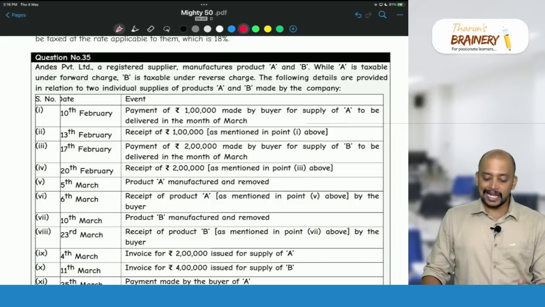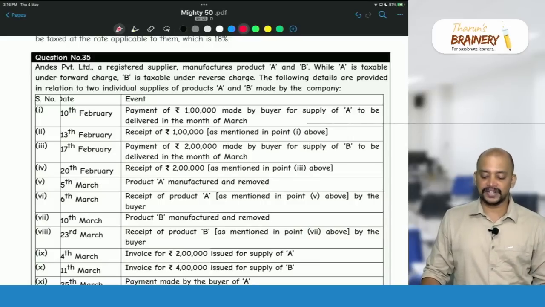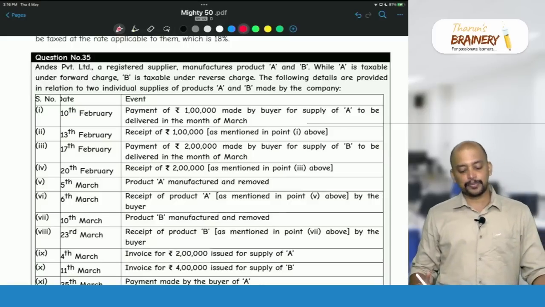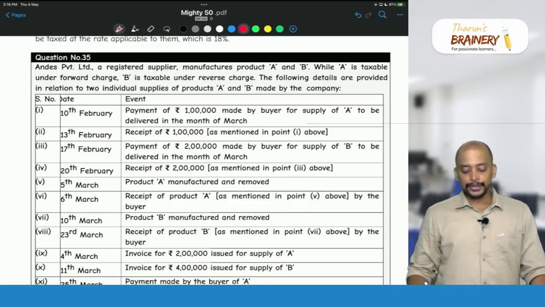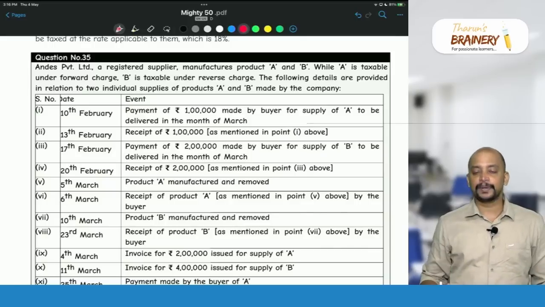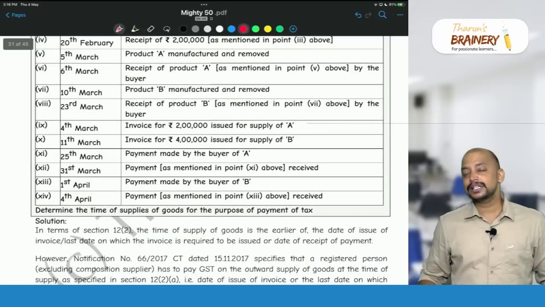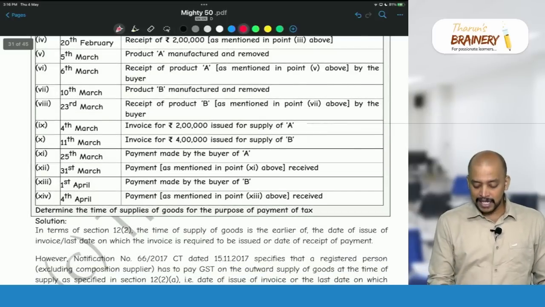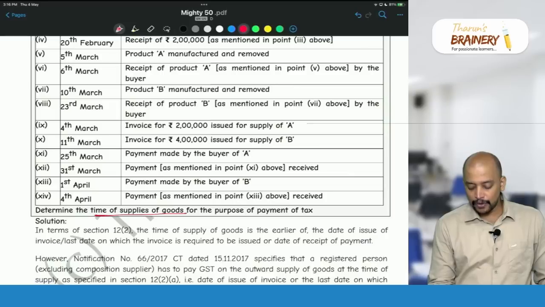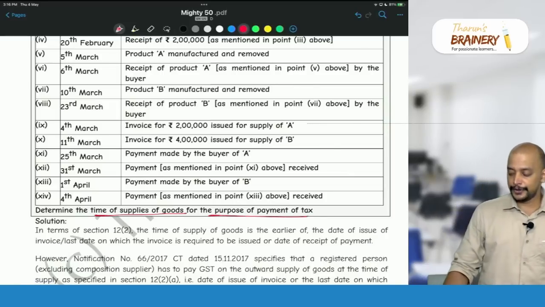Well, product A is taxable under forward charge, B is taxable under reverse charge. The following details are provided in relation to two individual supplies of product A and product B made by the company. So, we have different information here. Now, what is it we need to determine? Determine the time of supply of goods for the purpose of payment of tax.